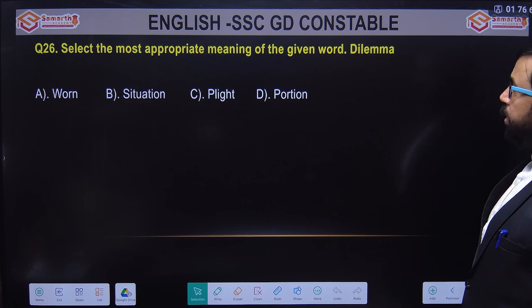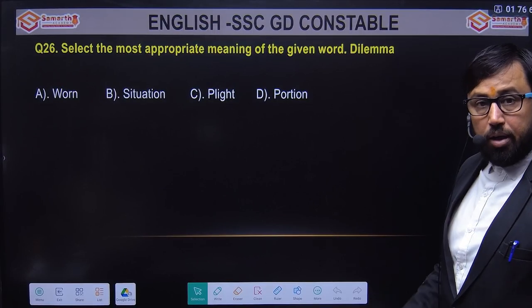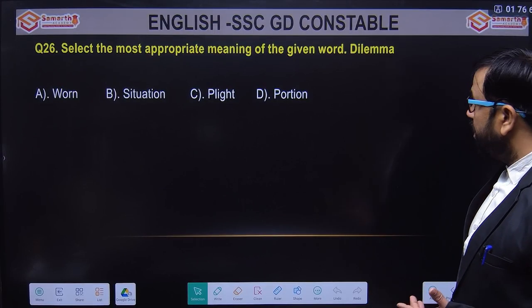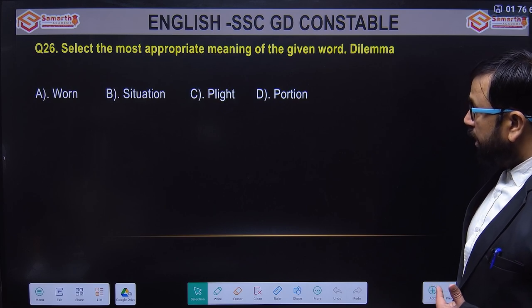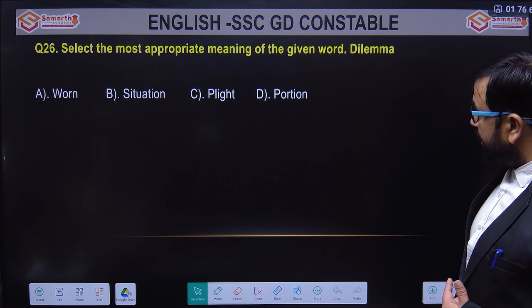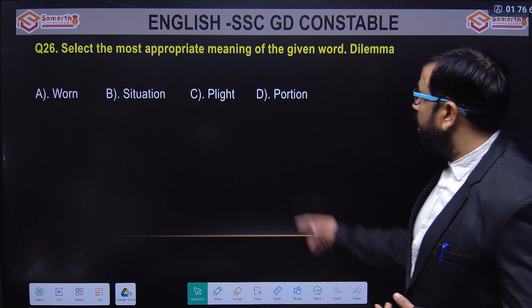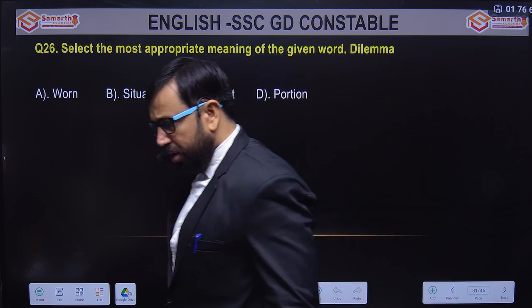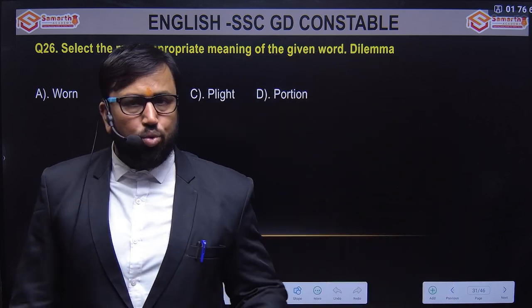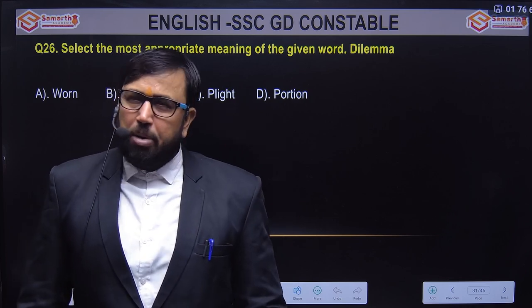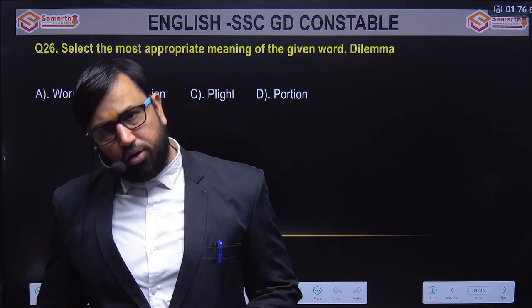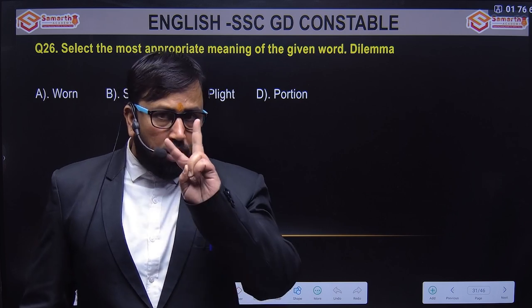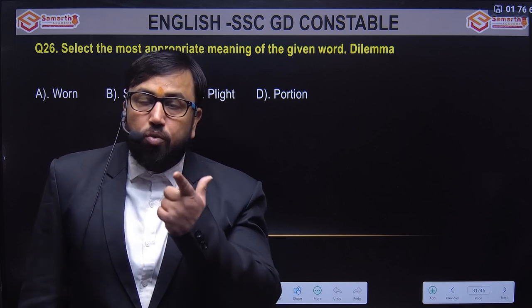Select the most appropriate meaning of the given word, dilemma. It should be spoken as dilemma. Options are warn, situation, polite, portion. What is dilemma? Well, I'm in a dilemma about what to do in the future. I'm in a dilemma whether I should watch this movie or that movie. So dilemma means a double-minded position, when you're not sure what to do.